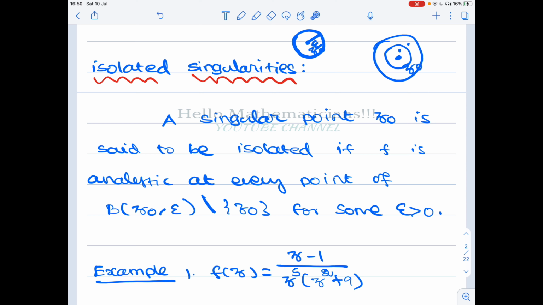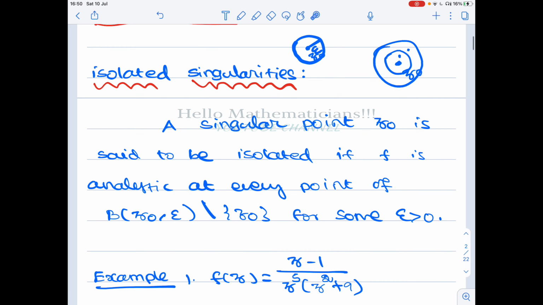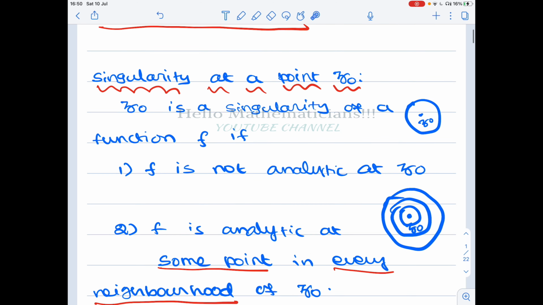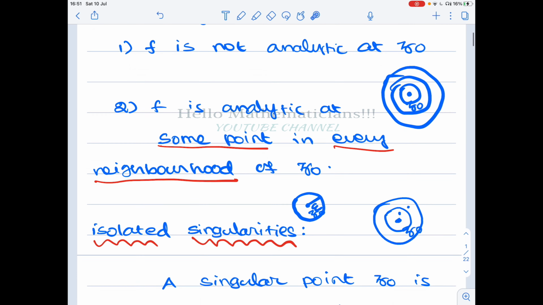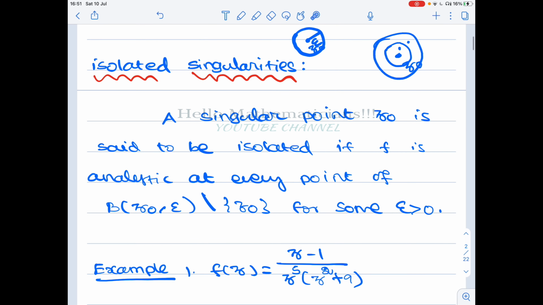Try to understand the definition of an analytic function. That also involves some neighborhood. Then try to understand the definition of a singular point. That also involves some neighborhood. Now we are looking at the definition of isolated singularities. It also involves some neighborhood. The neighborhood minus the center is called a deleted neighborhood.